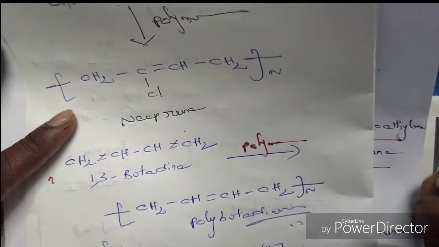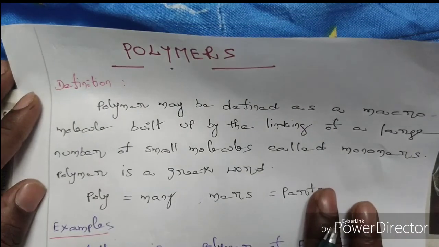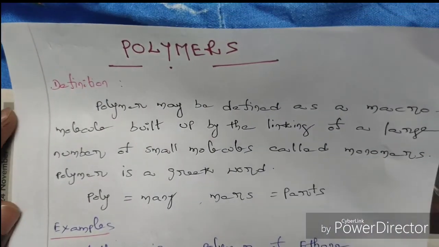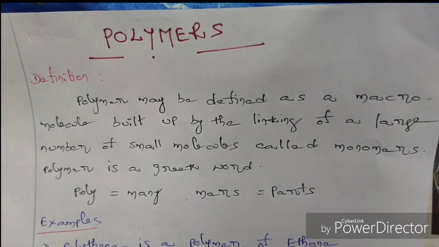Okay students, today we discussed the concept of polymer, its definition and examples. So simply, a polymer is a macromolecule which is formed by the combination of several small molecules. Those small molecules are called monomers. So these are the examples.